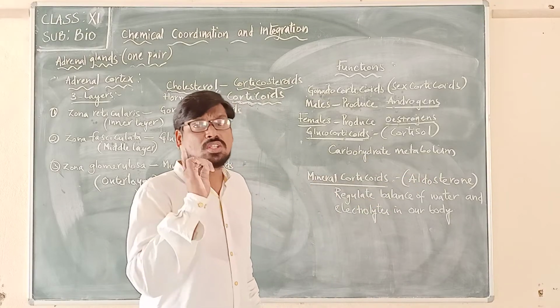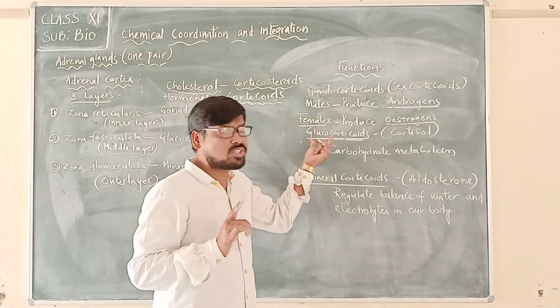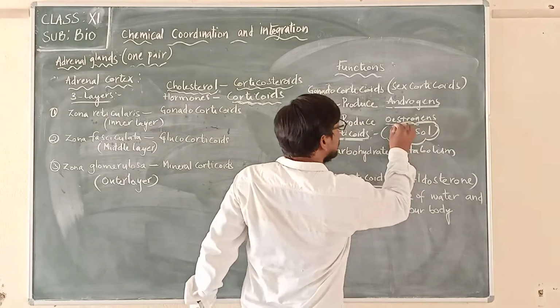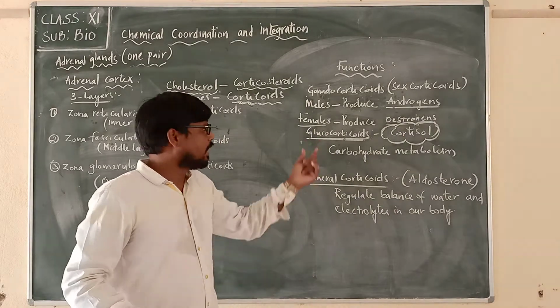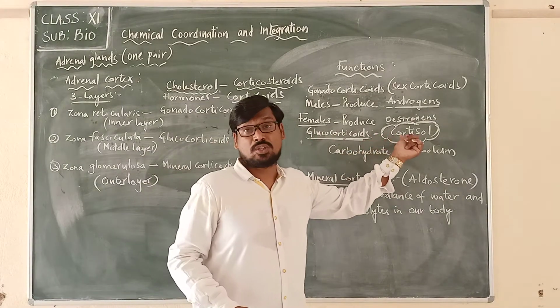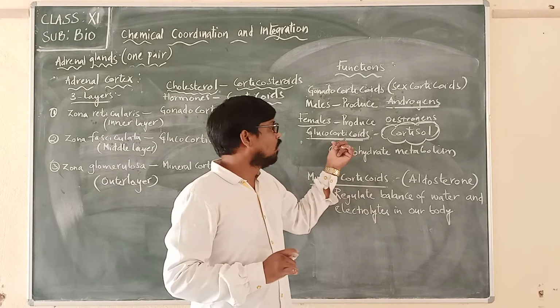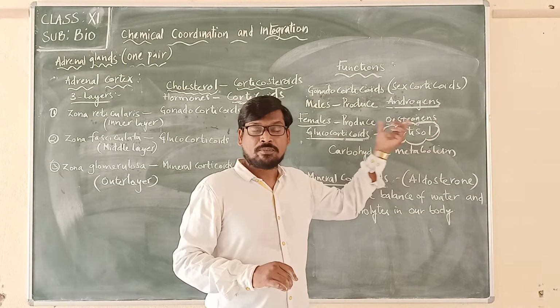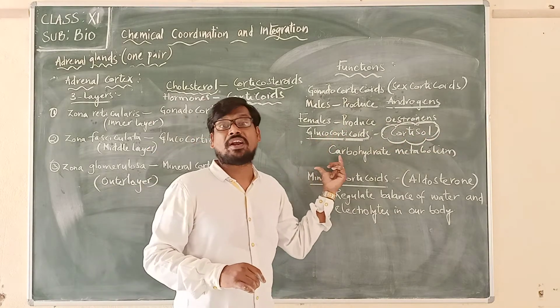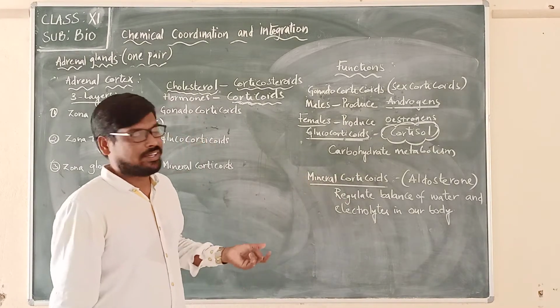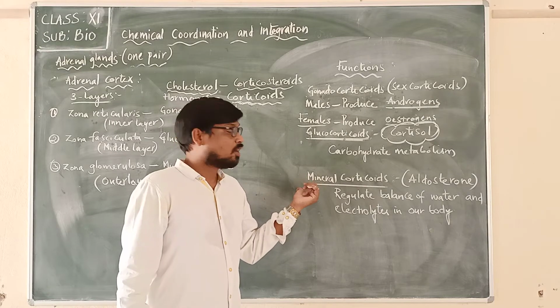And the most common glucocorticoid is cortisol. You have to remember this. The most common glucocorticoid is cortisol. So glucocorticoids help in carbohydrate metabolism, we are saying. And the next one is mineral corticoids.